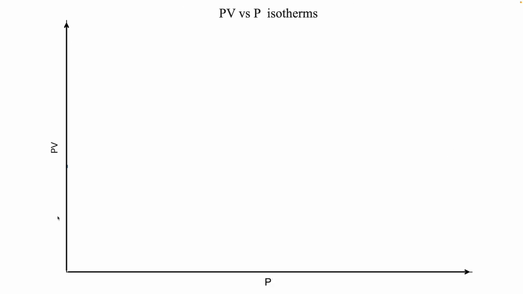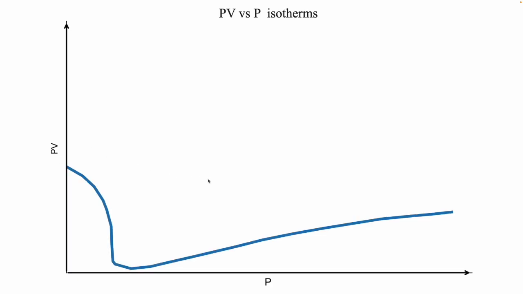We have our x-axis with pressure and y-axis with P into V, the product of pressure and volume. This is the shape of our first graph, at a lower temperature. Now see this region. Here it is almost a straight line, almost parallel to the y-axis.